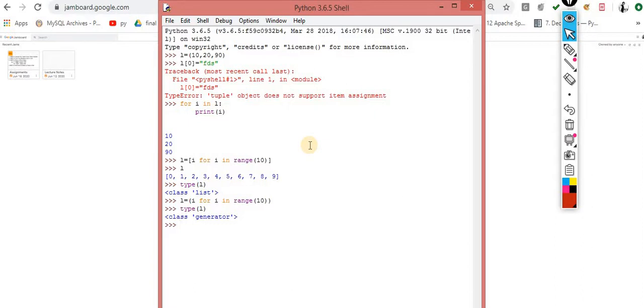By default, tuple comprehension is not a term inside Python. This concept is called generator. It will treat it as a generator. Now what exactly is the difference between these two? What is the difference between list comprehension and the generator?